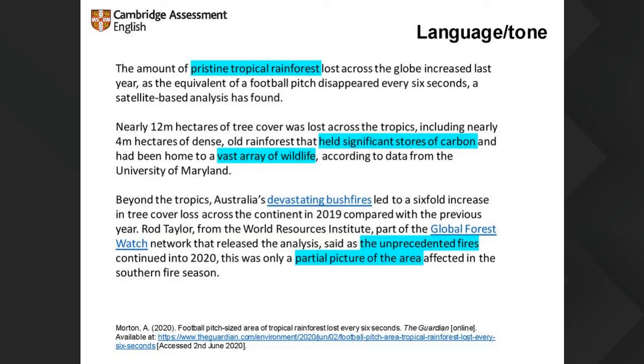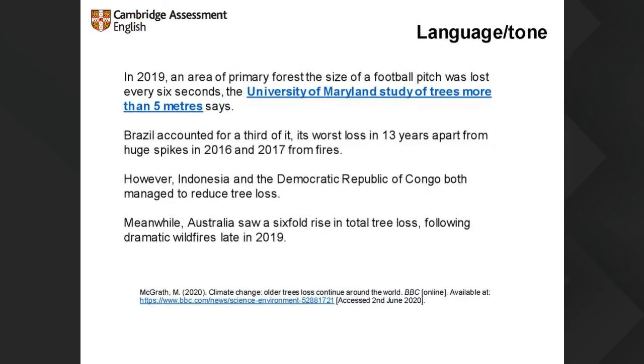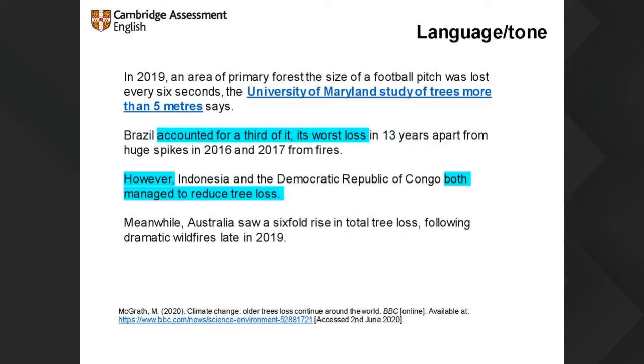The unprecedented fires, a partial picture there. So again, language-wise, quite academic language being used here. The BBC. The information seems to be more factual because there are fewer adjectives here. Exactly, not very many adjectives. Again, we saw earlier that syntactically it's not that complex. The language would probably be accessible reading-wise to a strong B1 student, I imagine. It's quite simple, quite clear.